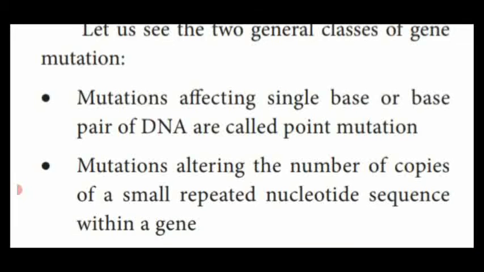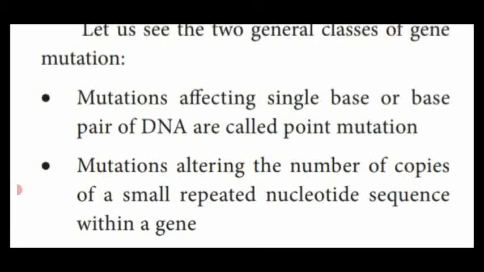Next, mutations which alter the number of copies of a nucleotide sequence within the gene. That means changes occurring in the nucleotide sequence within a gene. So these are the 2 general classes of gene mutation. First, mutation affecting the base pair of DNA is called point mutation.